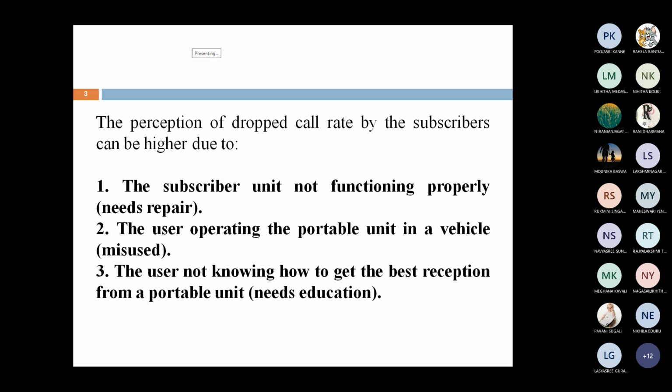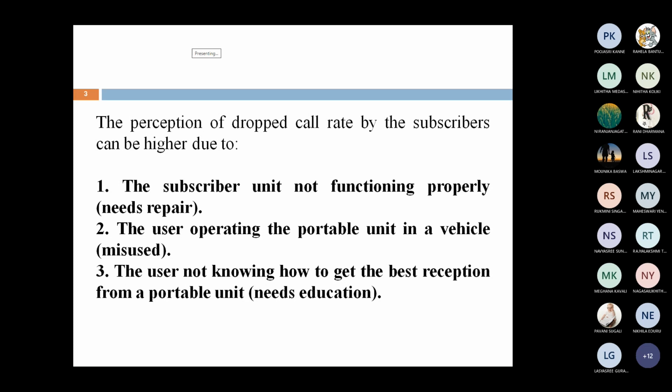The second one is the user operating the portable unit in a vehicle. Some users don't know how to operate a mobile, which also leads to dropped calls. The third one is the user not knowing how to get the best reception from the portable unit.